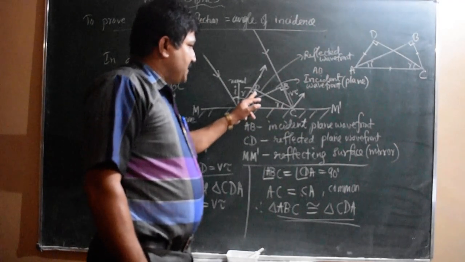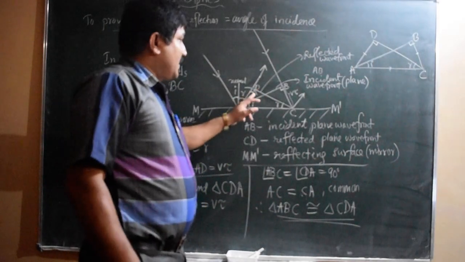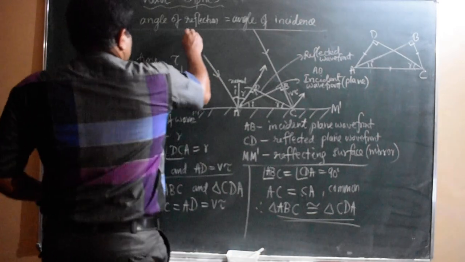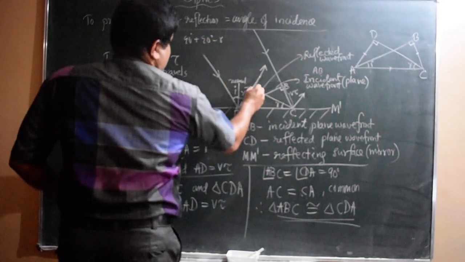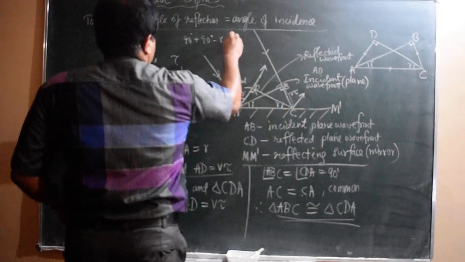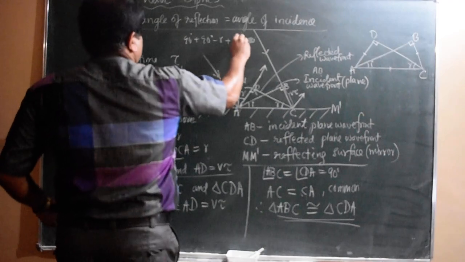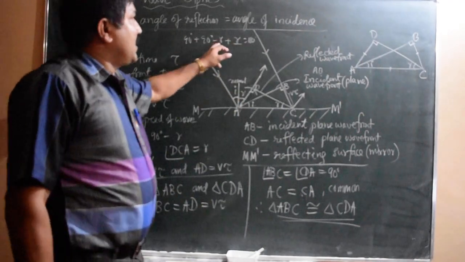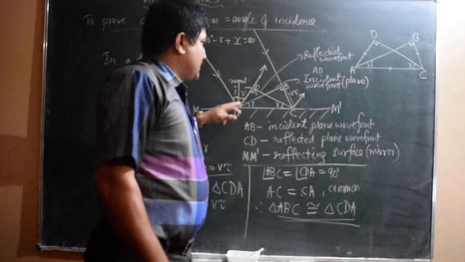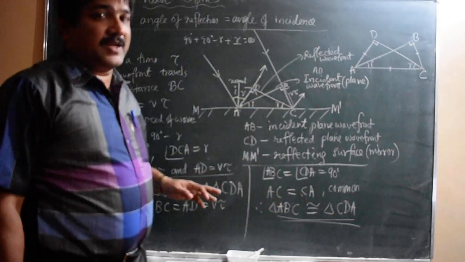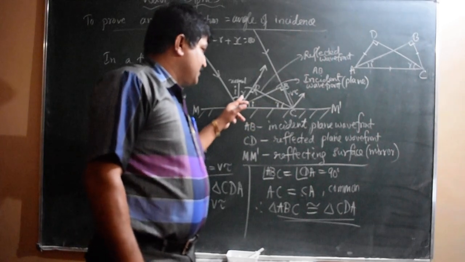And this angle is 90. So in a triangle, the sum of three angles equals 180 degrees. One angle is 90 degrees, another angle is 90 minus R, that is DAC, plus one more angle equal to 180 degrees. So how much should be added here? That is R. When R is added, minus R plus R cancel, 90 plus 90 is 180. That means the sum of three angles of a triangle equals 180 degrees. So this R is equal to this R.